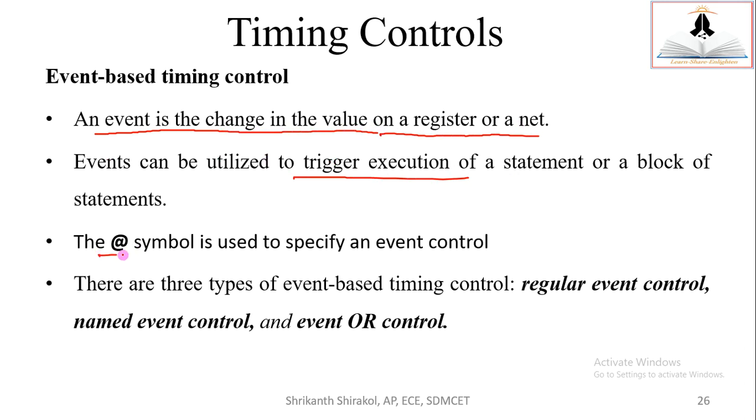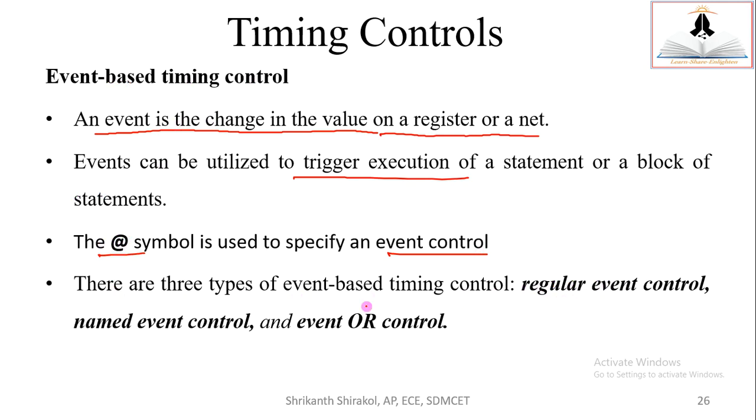So, or a block of statements. So this at symbol is used to specify the event control. You have used this at symbol already, right? So what is the meaning of this at? At means whenever an event occurs, or whenever the value changes on the thing that is of our focus, then something should be triggered. So that is the meaning of event-based timing control.